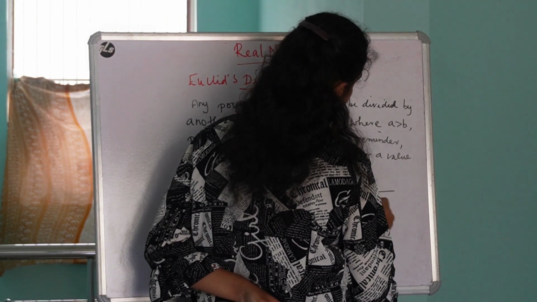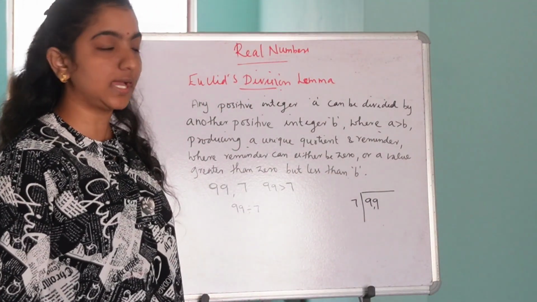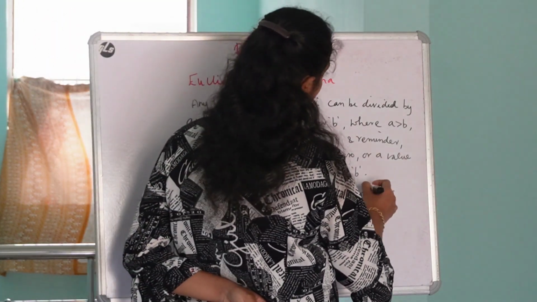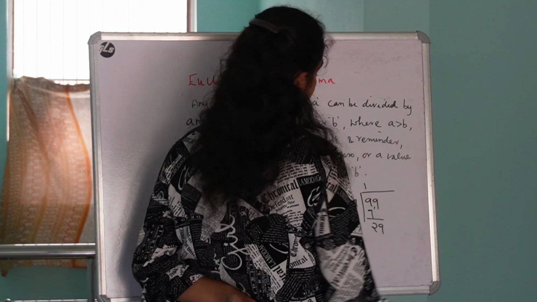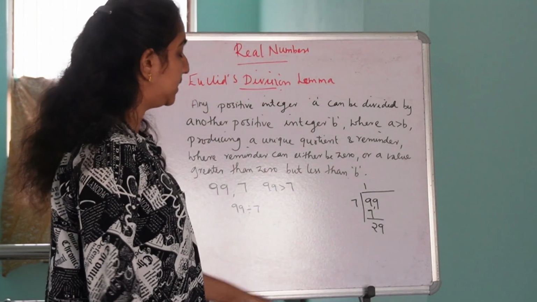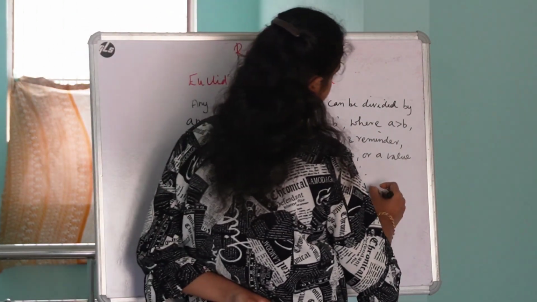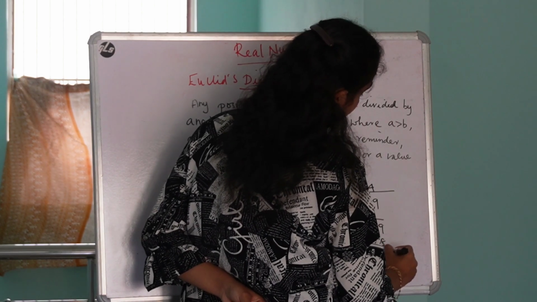First we have to find how many times 7 goes into 9. Into 9, 7 goes only one time. 1 times 7 is 7, remainder 2, bring down 9 to make 29. Now we find how many times 7 goes into 29. Into 29, 7 goes 4 times. 4 times 7 is 28, remainder 1.